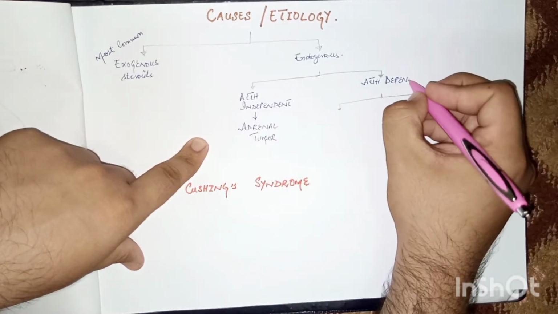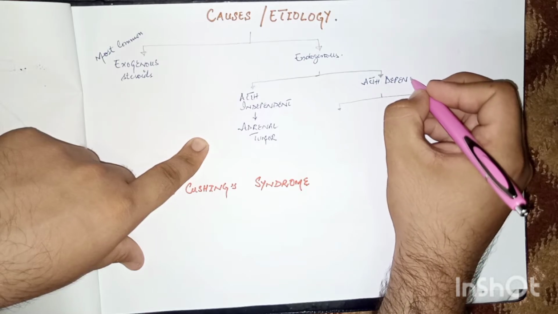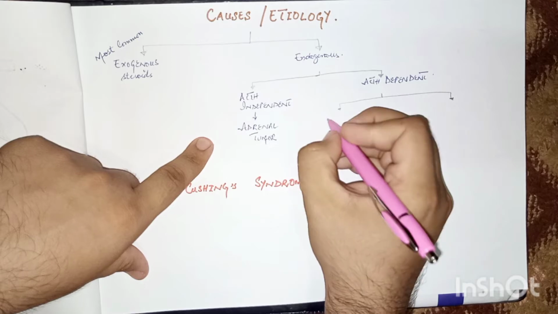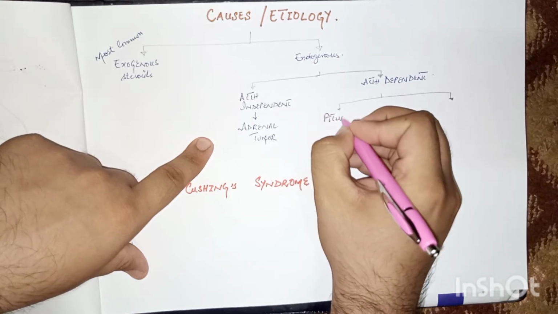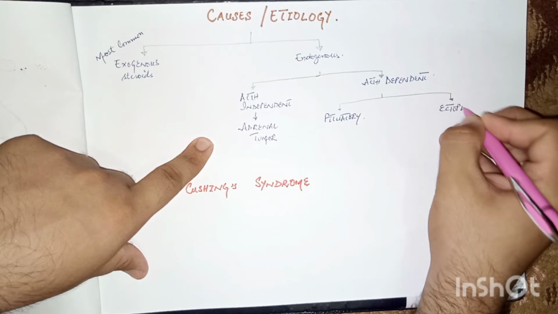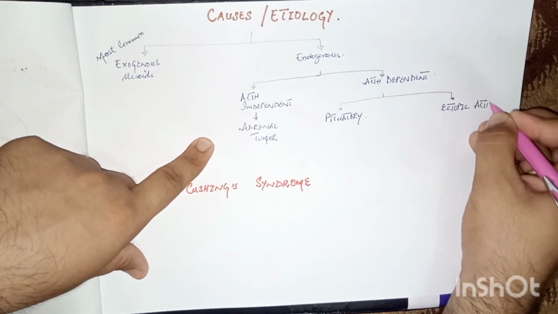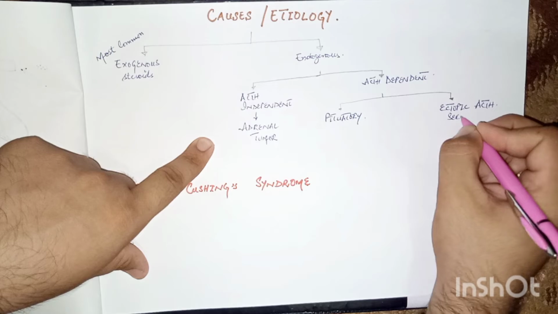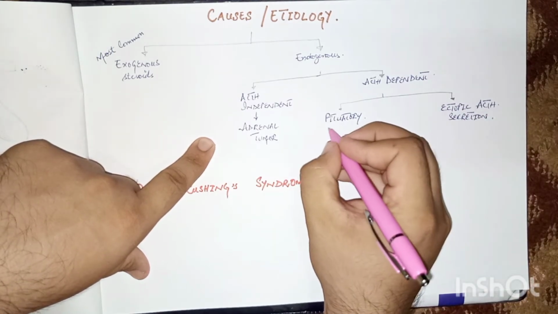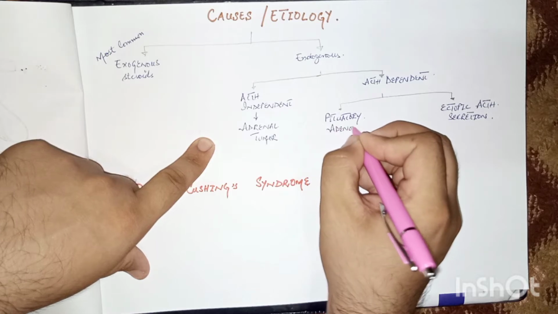In ACTH dependent, there are two causes. One is pituitary and the other one is ectopic ACTH production or secretion. In the pituitary, adenoma is the most common.